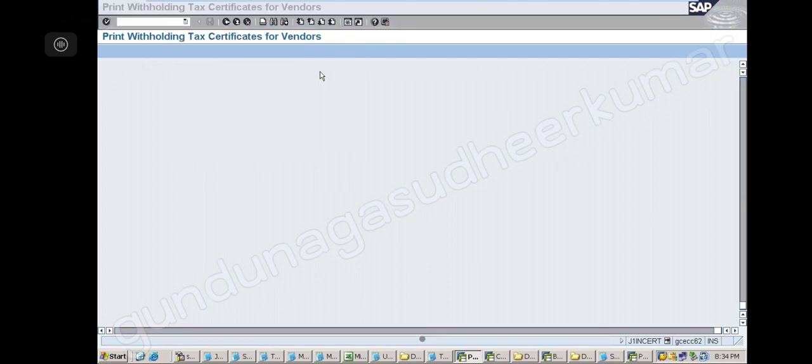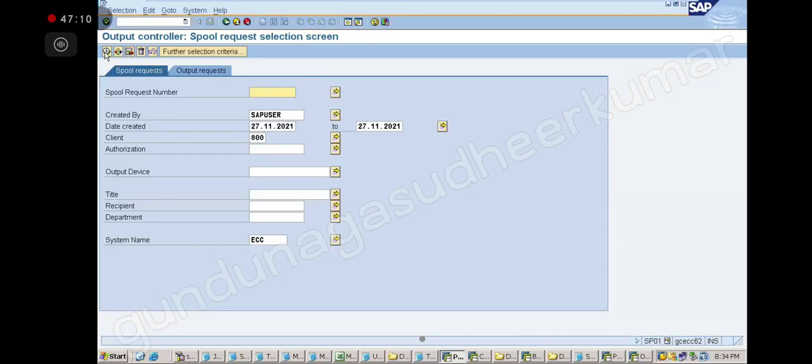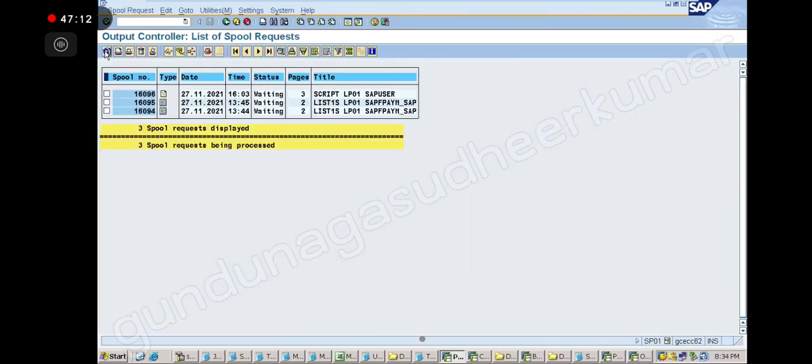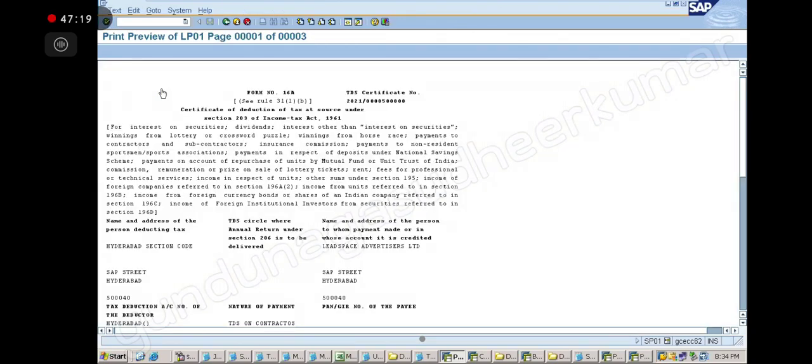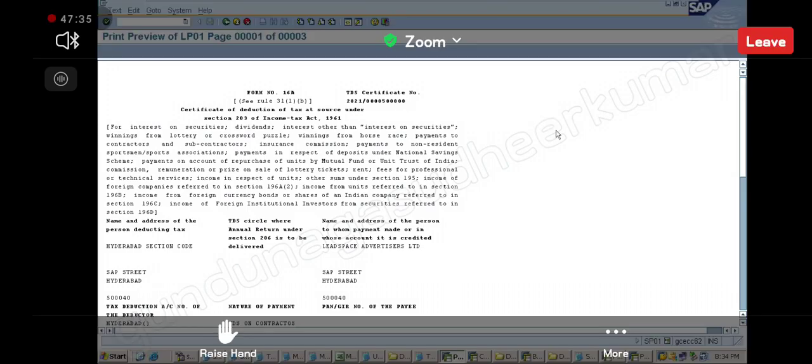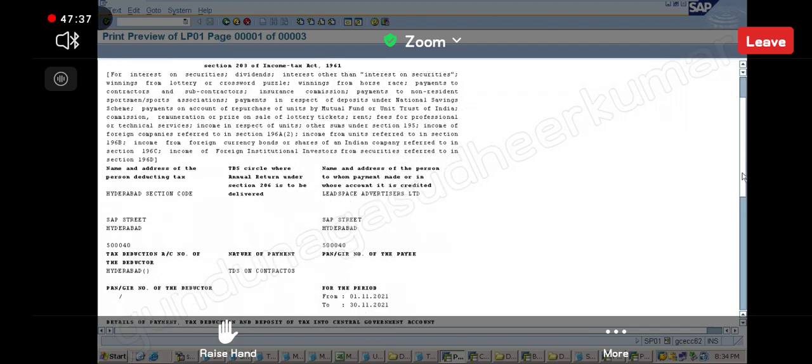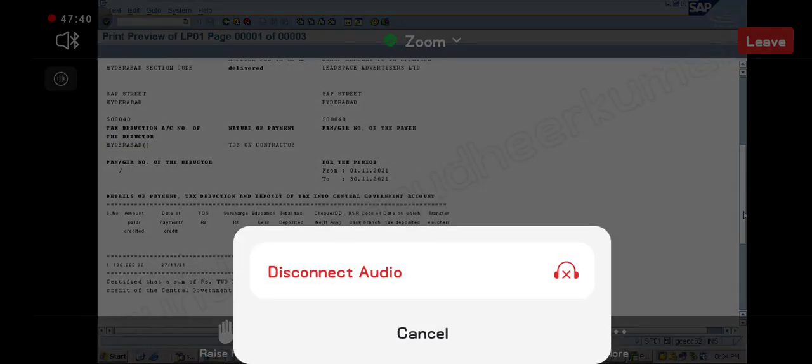Okay, now click on the execute option here. Now you see, this is my certificate. I think this is the one. Yes, correct. TDS certificate. It's very small, but you can see the TDS certificate number. What is the number? 5 lakhs. Okay? So now come down, we have the name like this.